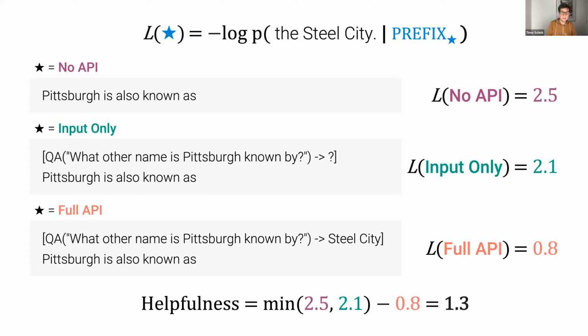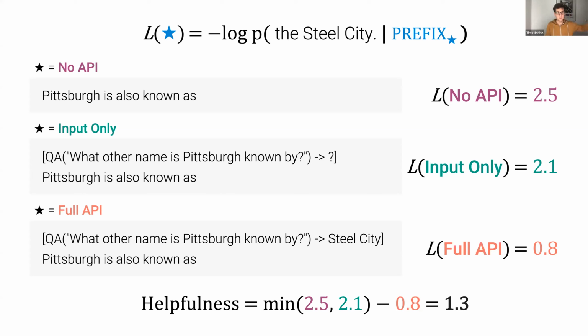The other thing I wanted to point out is, as you can see here, I've always put the API calls at the very beginning, despite our model actually making them at a very specific position. The reason for that is that right now we're working with a model that has not been fine-tuned on any API calls. So if you give it some text and then suddenly there's an API call, which is something that it hasn't seen during pre-training at all, that would completely interrupt the flow. That would give us a pattern that the model hasn't seen yet. And so accordingly, the probability of the continuation would always be much lower because the language model wouldn't even know that it needs to continue the sentence that came before the API call.